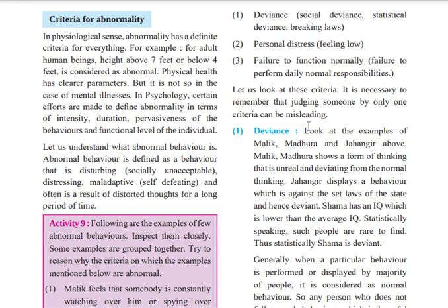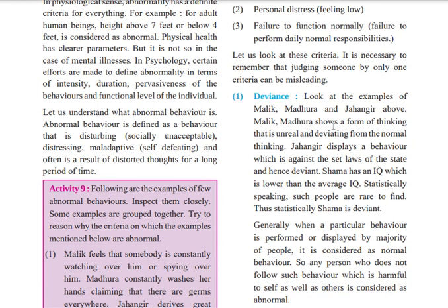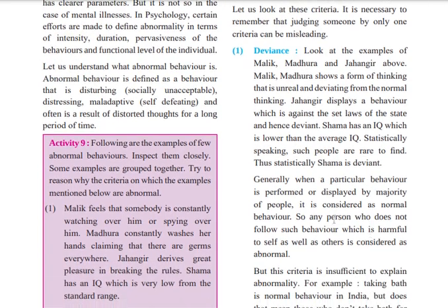So the first is deviance. Look at the examples of Malik, Madhura and Jahangir above. Malik and Madhura show forms of thinking which are unreal, and Jahangir displays behavior which is against the set of laws. Shama has an IQ which is lower than average. Statistically speaking, such people are rare to find. Statistically, Shama is deviant, because it is rarely found.